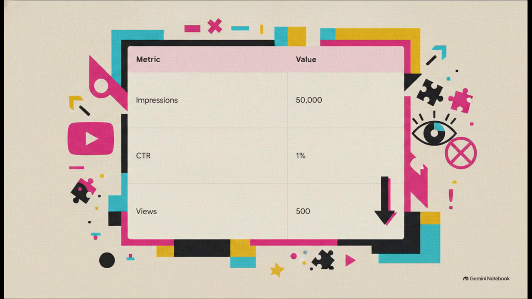And guys, the data is telling a very, very clear story here. You are being shown to the right people, but they are actively choosing to just keep scrolling. The bottleneck in this scenario is entirely in your packaging. I'm talking about your title and your thumbnail.